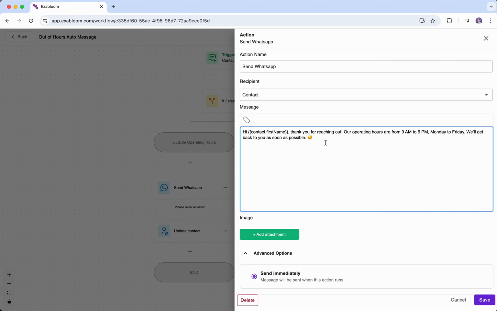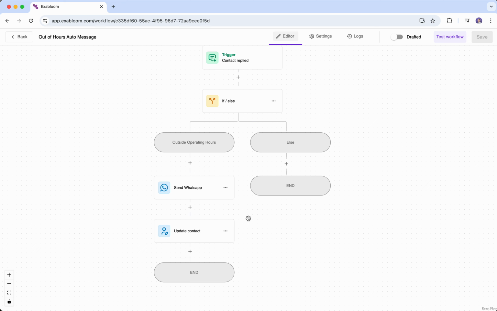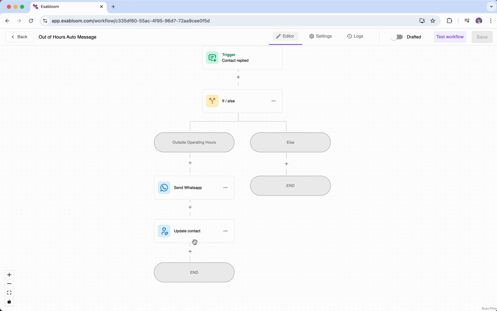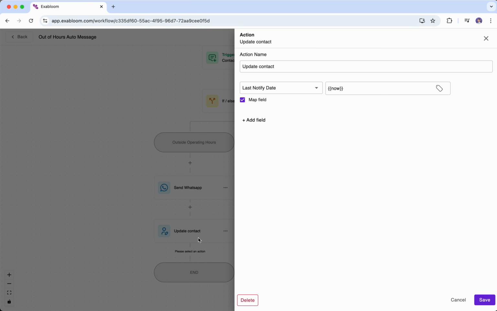Now, after the contact has received this WhatsApp message, the system would like to keep track of when the contact has received this message. And in order to keep track of that, we have set up an action step to update the contact custom field. So this is the one that we have set up. If we click into the update contact, we have set it in such a way that when this action runs, we will update the last notified date to the time now. And the time now is basically the time when the workflow runs for this contact.